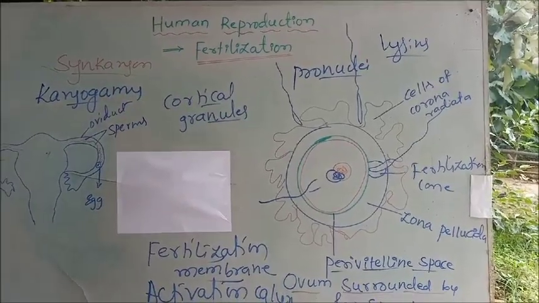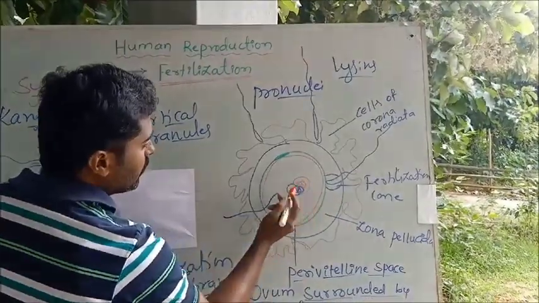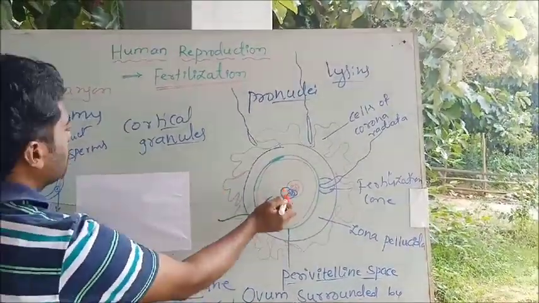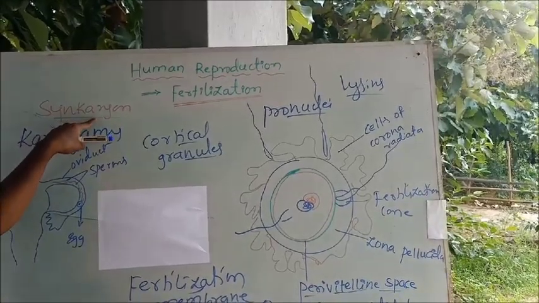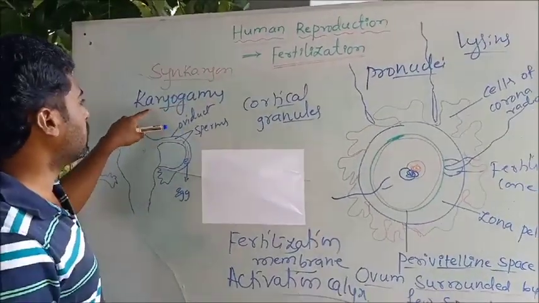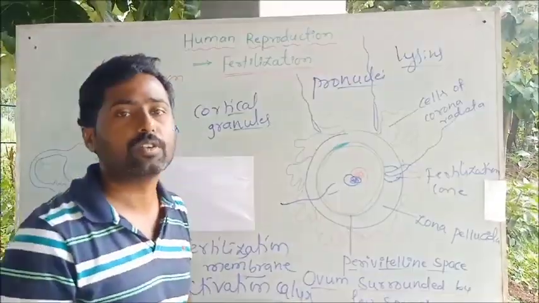The process is called karyogamy, where the male and female nuclei fuse together, and that is called synkaryon. Syn means fuse, karyon means nucleus, the two nuclei fuse. And the process is called karyogamy. Karyogamy is nothing but fusion of nuclei.